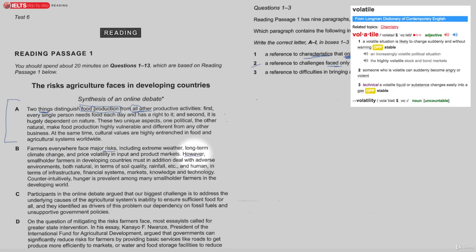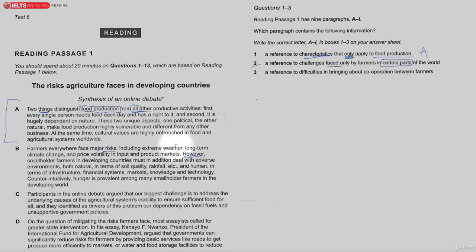However, and here we've got what we call lexis, farmers in developing countries must, in addition to these problems mentioned here, also deal with soil quality, rainfall, infrastructure, and all these extra things. And so these are the challenges faced only by the farmers in these developing countries, whereas these ones up here are faced by all farmers. So it's talking about all the things below this line here.